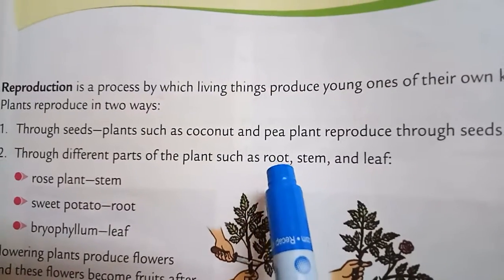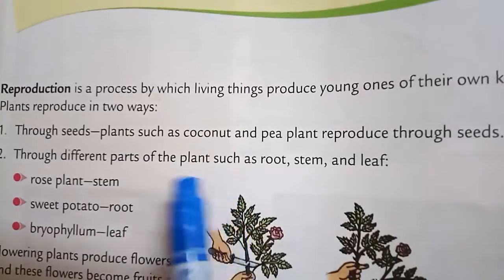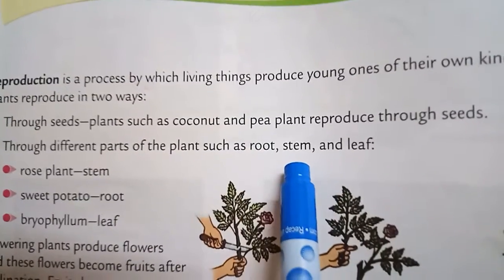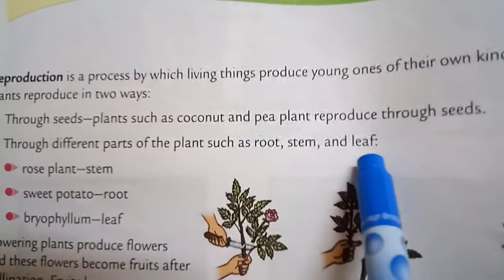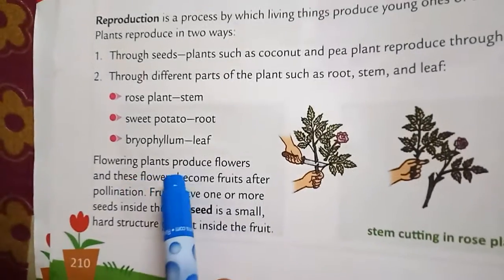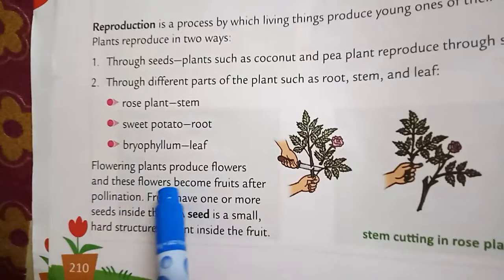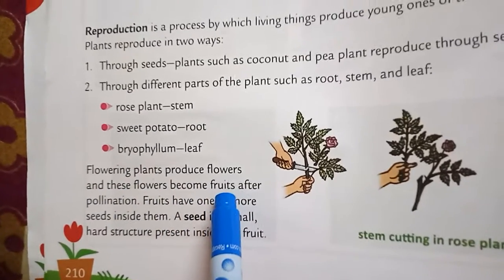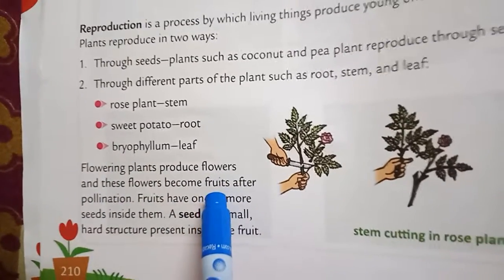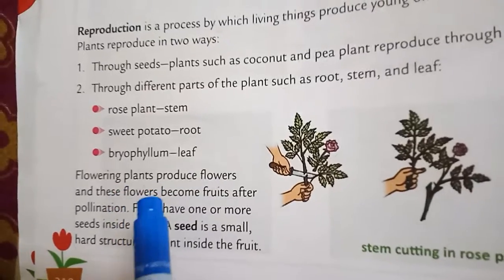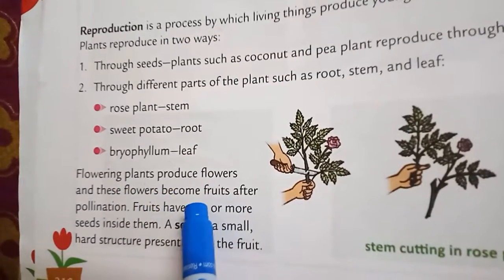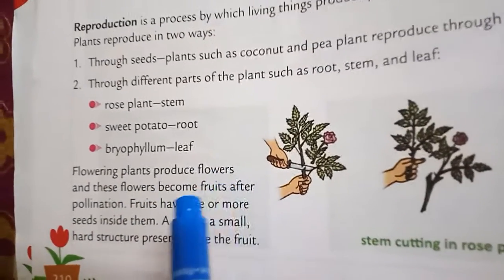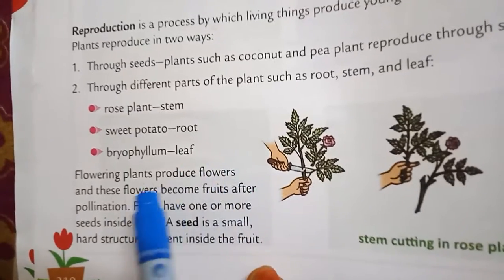So this is the way the plant reproduces. The plants can be reproduced through the seeds, through root, through stem, and also through leaf. So here see, some flowering plants produce flowers and these flowers become fruits. Take the example of papaya. When the plant gives flowers, the flowers will turn into fruits. In that fruit we have many seeds.